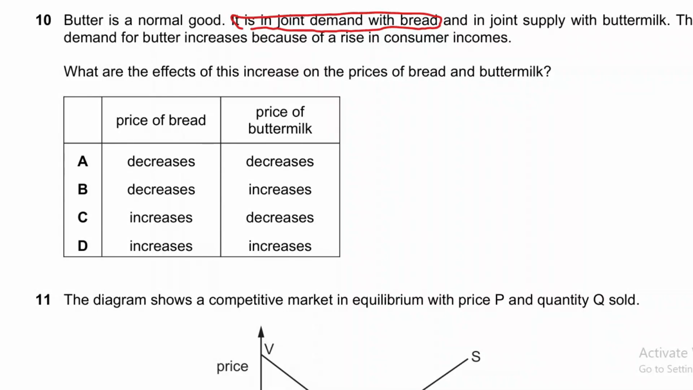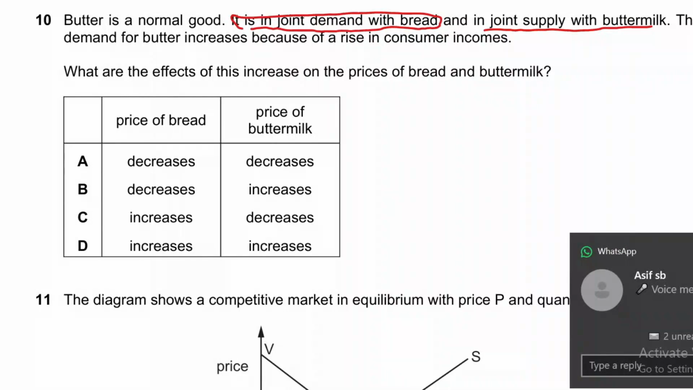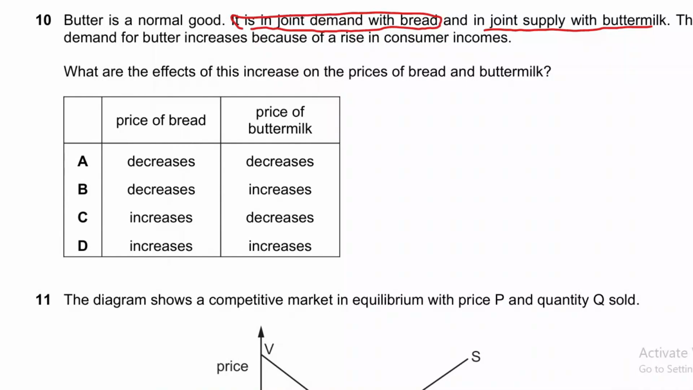And it is in joint supply with buttermilk. Buttermilk is the kind of drink that is basically made when we withdraw butter from milk. Generally we call it lassi. So buttermilk depends upon the supply of butter. If more butter is supplied, then buttermilk also will be supplied more.